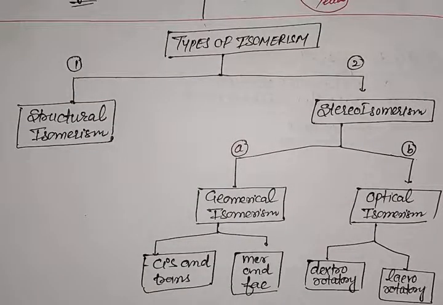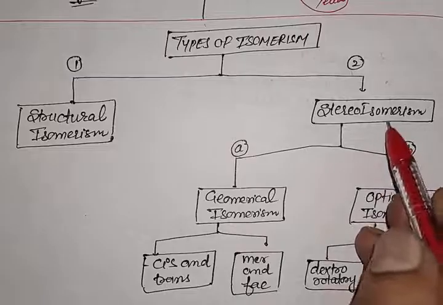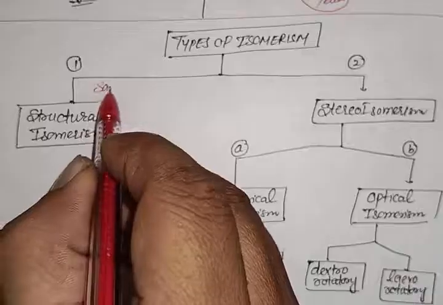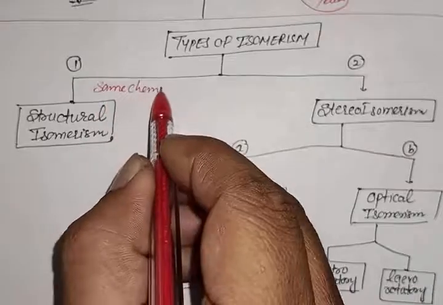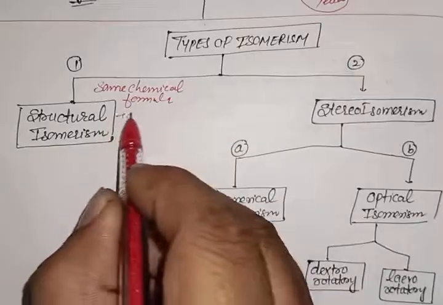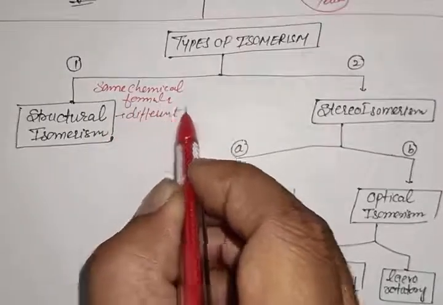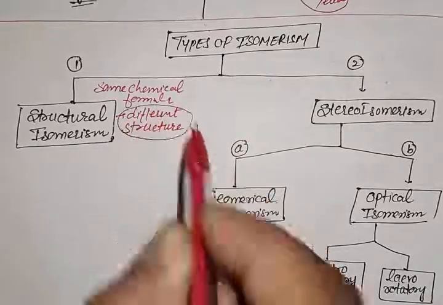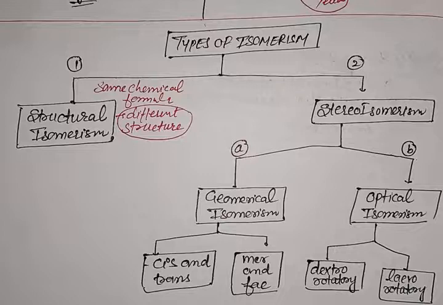Next is the types of isomerism. Isomerism is mainly of two types. The first one is structural isomerism and the second one is stereoisomerism. Compounds which have the same chemical formula but different structures are called structural isomers of each other, and the phenomenon is called structural isomerism. Structural isomerism is further of 6 types.